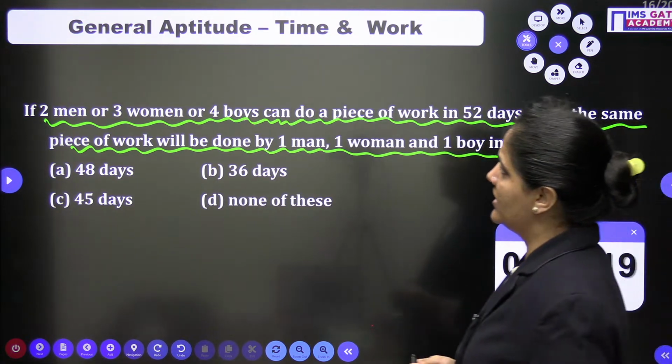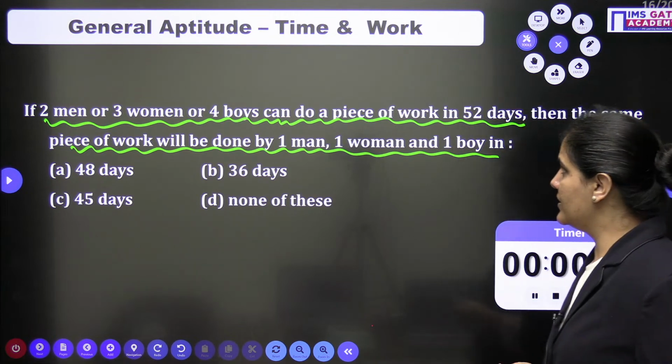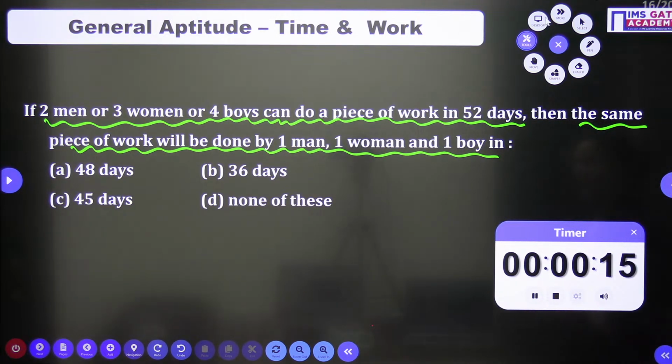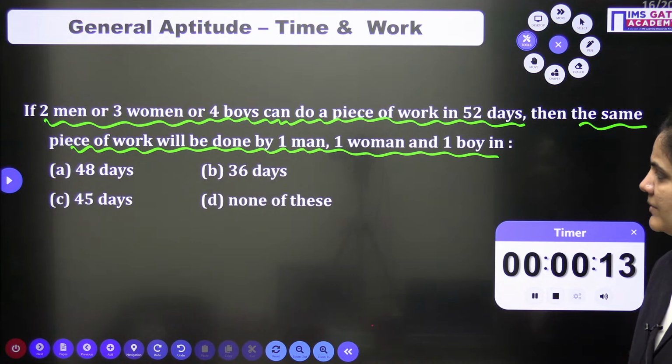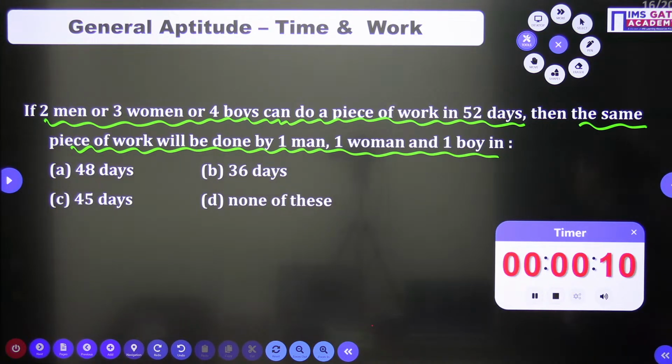2 men or 3 women or 4 boys can do a piece of work in 52 days. Then the same piece of work will be done by 1 man, 1 woman and 1 boy.